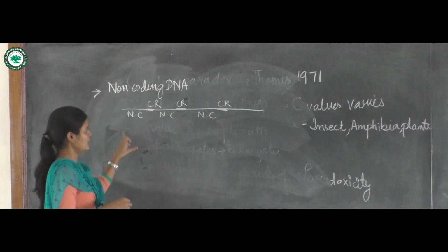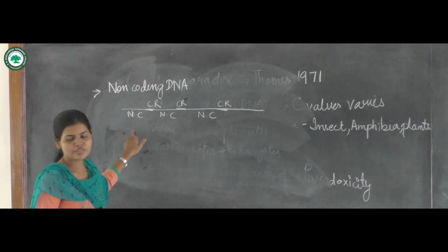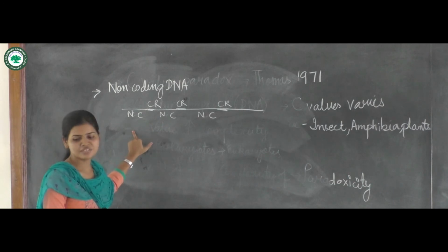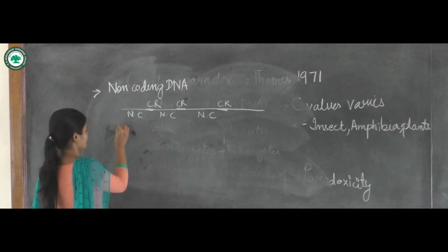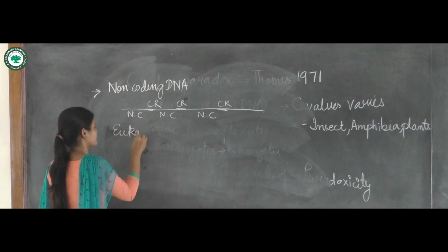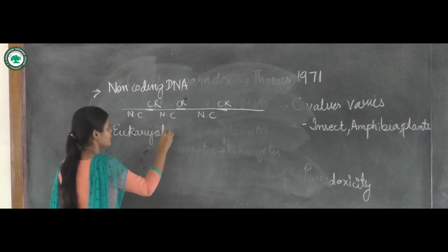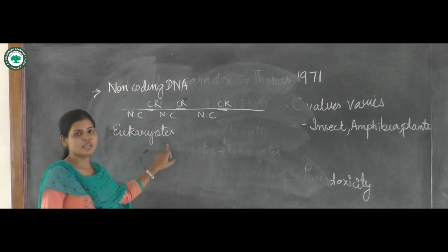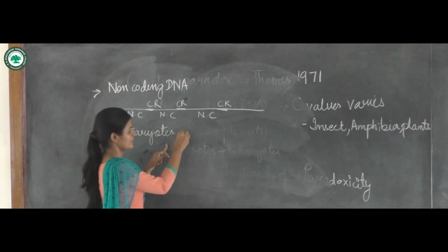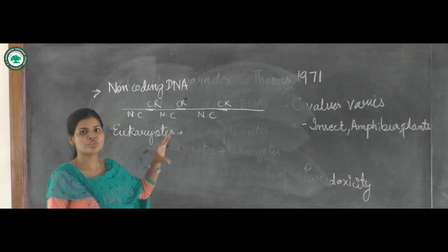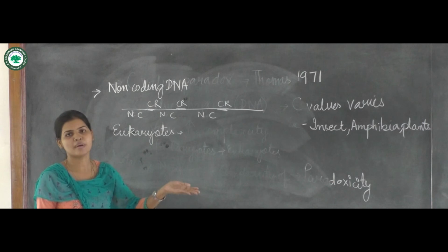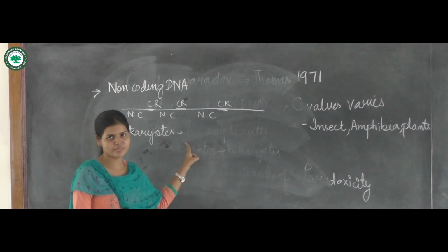So the total DNA content is not determined by the gene number in eukaryotes; the total genomic content does not determine the total number of genes which are present.